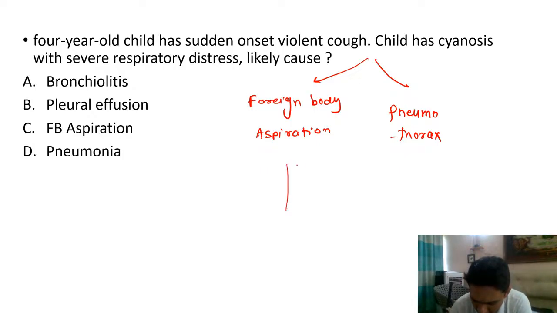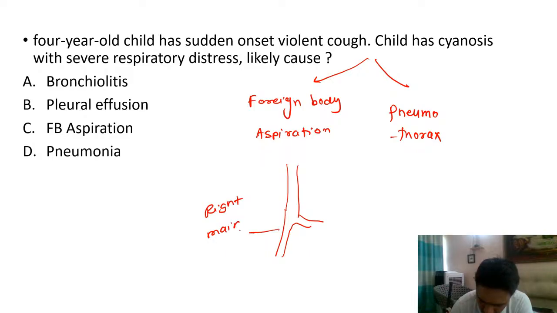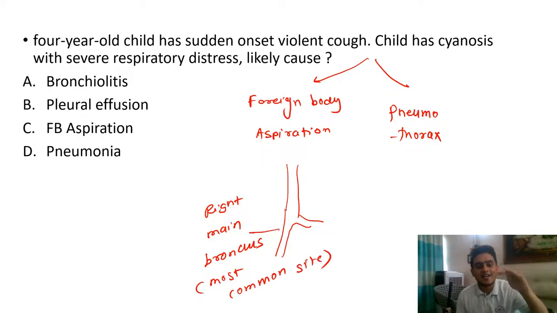As I told you, we also discussed this in our classes. The right main bronchus is the most common site where the foreign body is aspirated, because the right main bronchus is straight and wider. Correct? What do you see on chest X-ray?